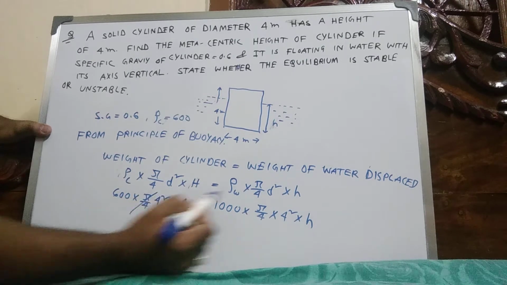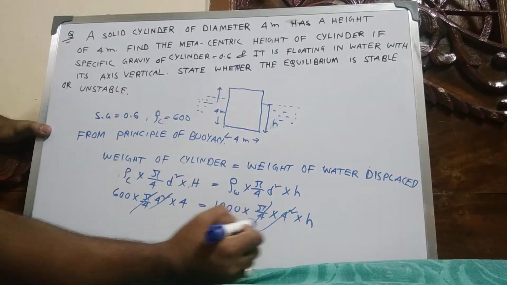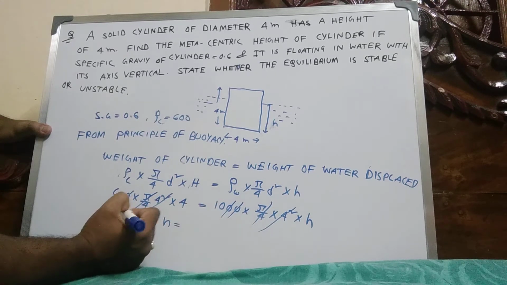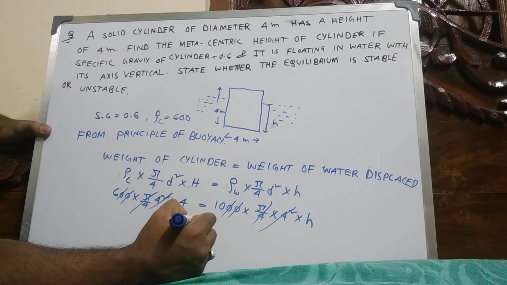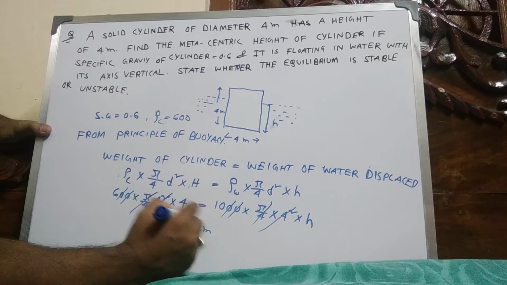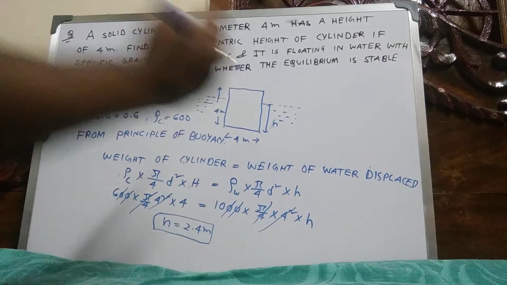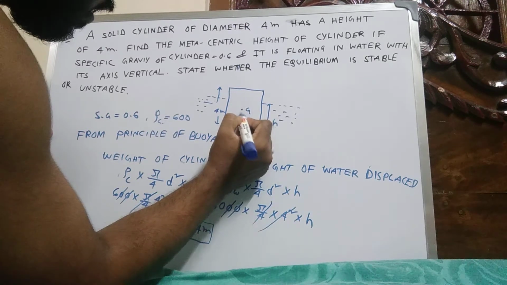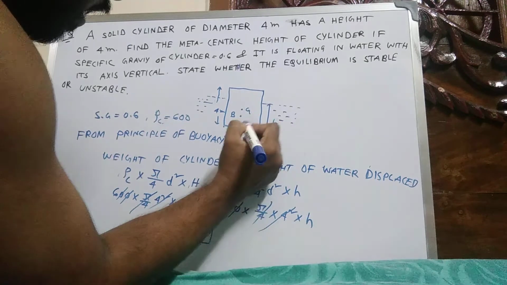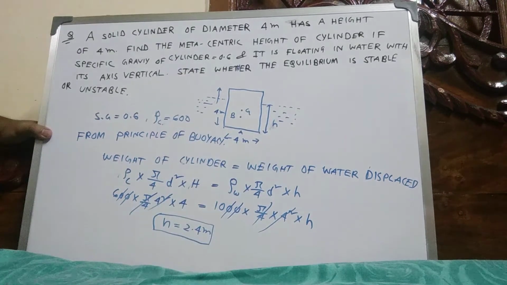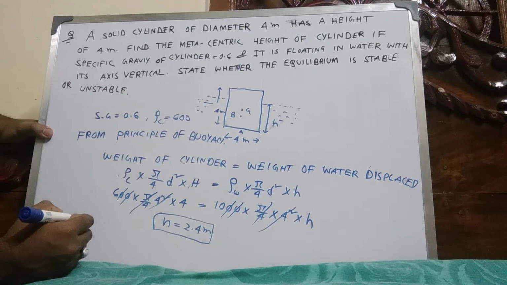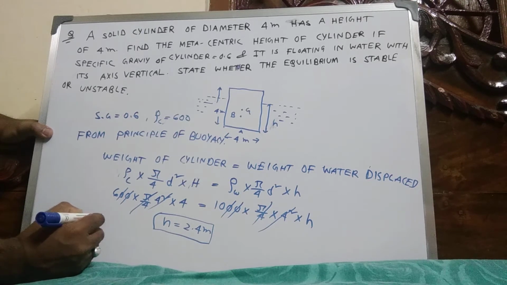So this value and this value cancel out. So h equal to 2.4 meter. This is 2.4. Suppose this is the center of gravity, and this is the center of buoyancy, and this is A. So AB equal to AG equal to 4 by 2.